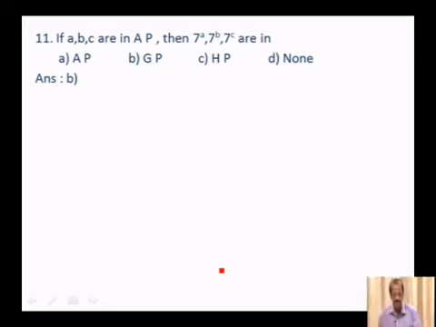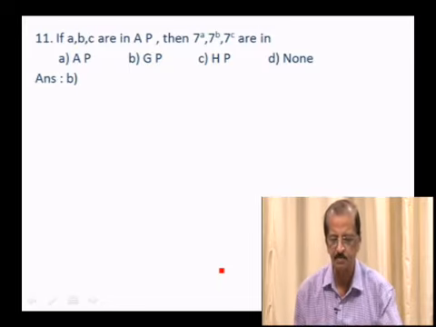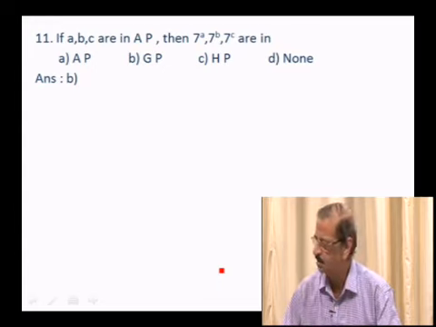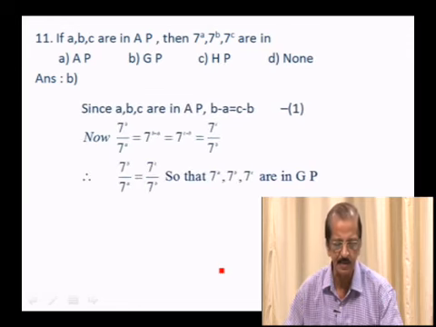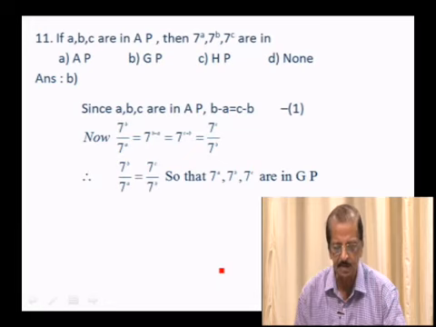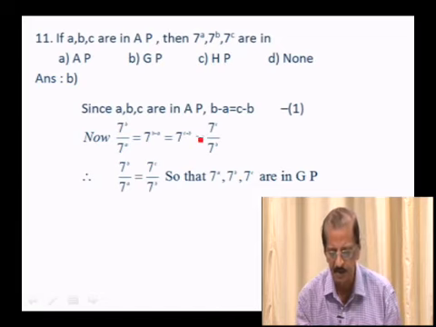If A, B, C are in AP, then 7 to the power of A, 7 to the power of B, 7 to the power of C are in AP, GP, HP, none of these. So it is very easy. You just calculate 7 to the power of B over 7 to the power of A. It is 7 to the power of B minus A. Since A, B, C are in AP, 7 to the power of B minus A is equal to 7 to the power of C minus B. So it is 7 to the power of C over 7 to the power of B.